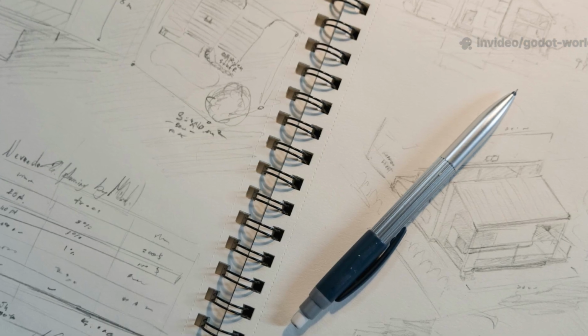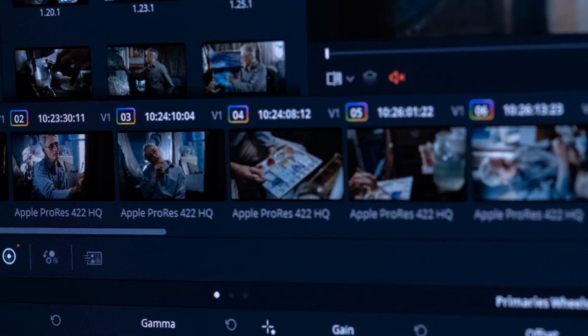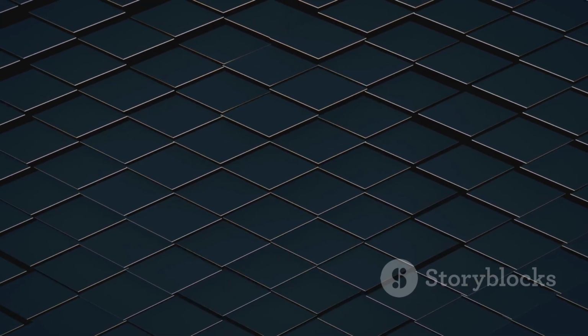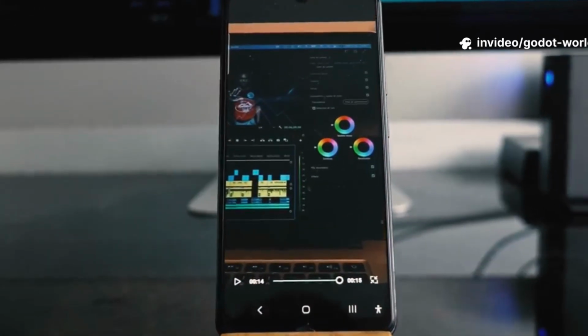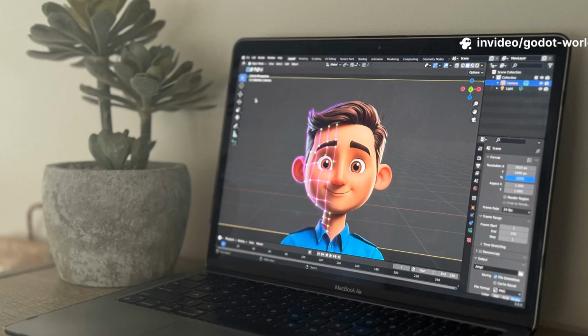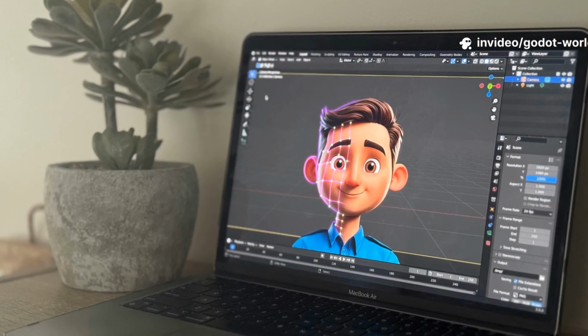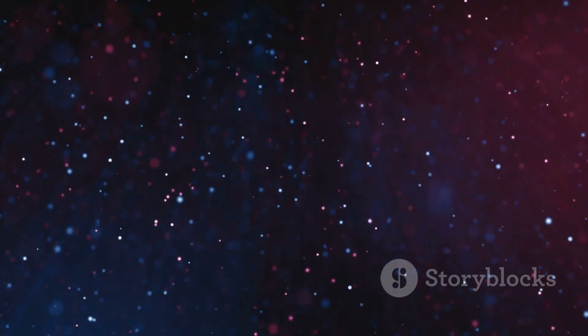Every great world, from the sprawling fields of Hyrule to the claustrophobic corridors of the Sevastopol station, began with a single, powerful idea. Before you place a single tree or texture, you must plan. Your most important tool at this stage is not Godot, but a piece of paper or a simple text document.